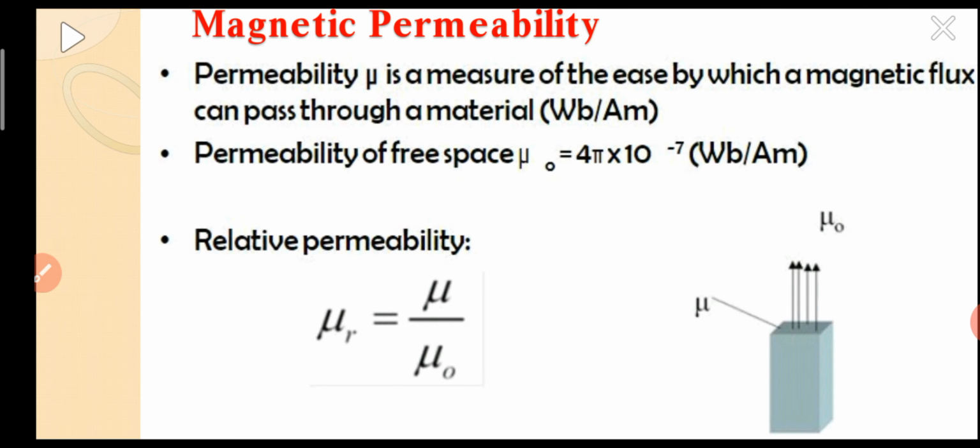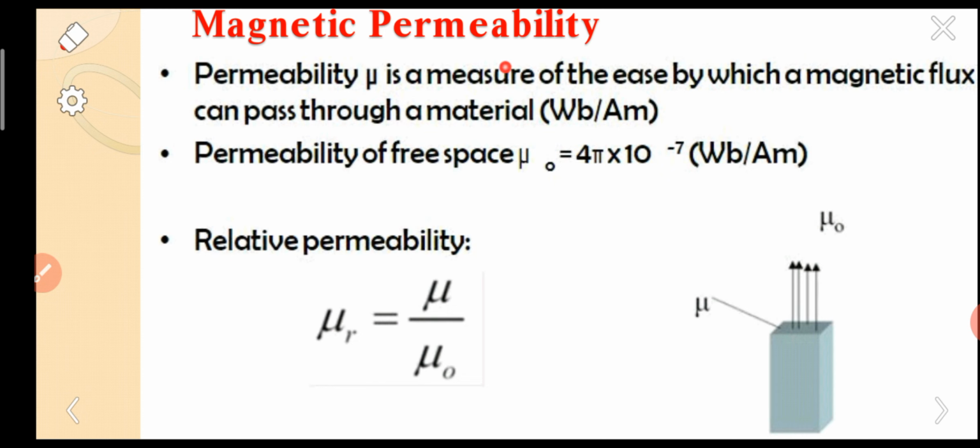Next, the next parameter is the magnetic permeability. The meaning of the concept just lies in the word itself. Many times in physics, the concept is clearly indicated by the word itself.